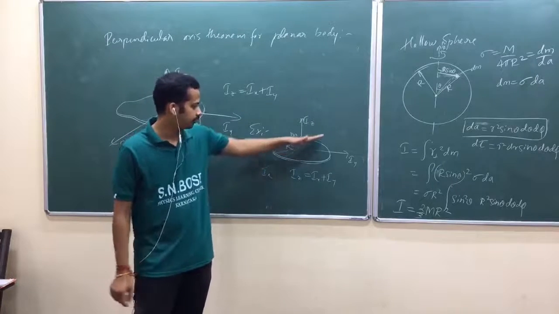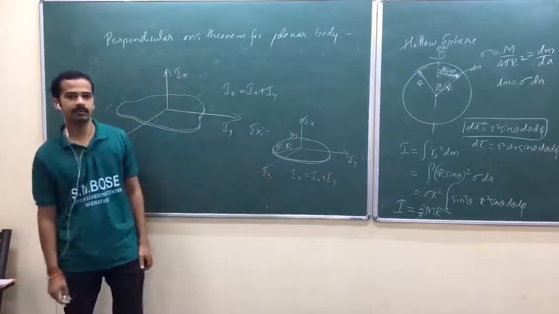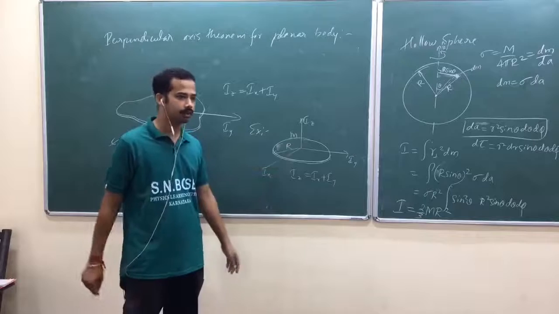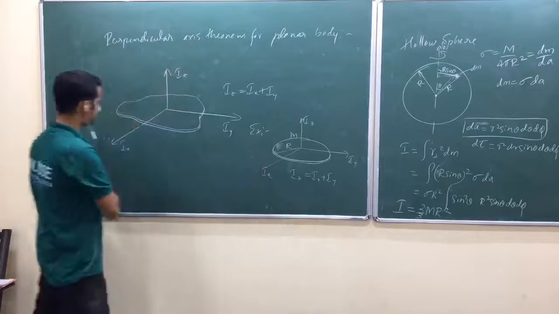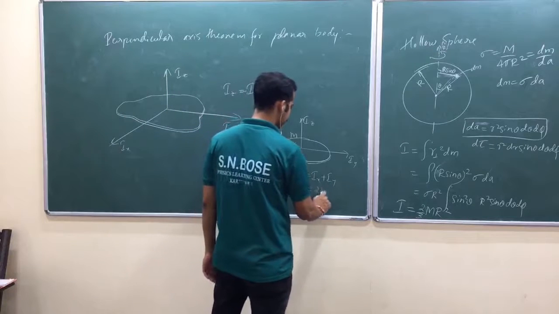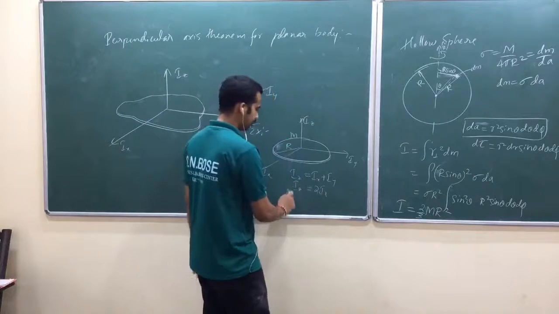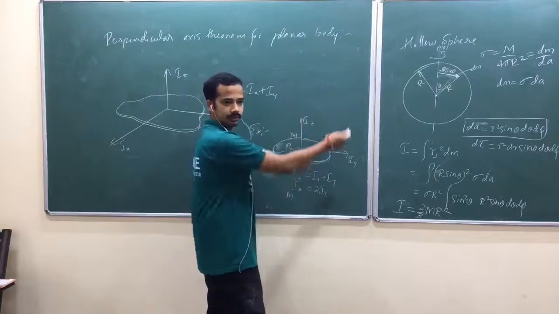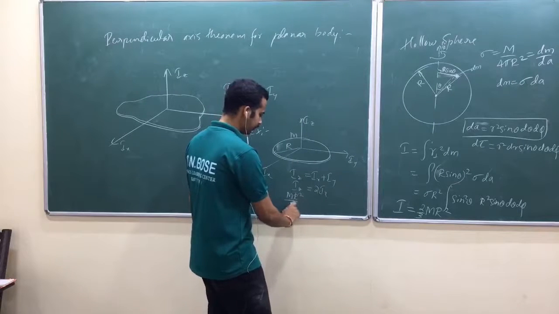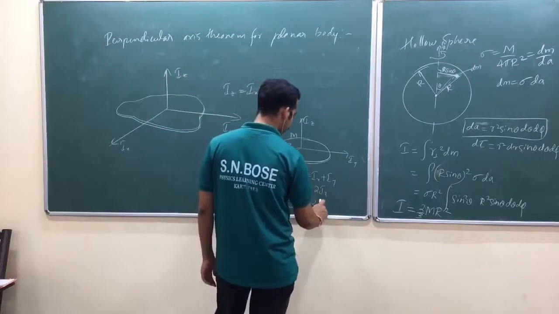So if you rotate about the x axis or the y axis, it doesn't matter. Ix means moment of inertia about the x axis, Iy about the y axis. So can I write 2 times Ix? But what is Iz, about this axis? We have just proved earlier: M r square divided by 2. So M r square by 2 is equal to 2 into Ix.